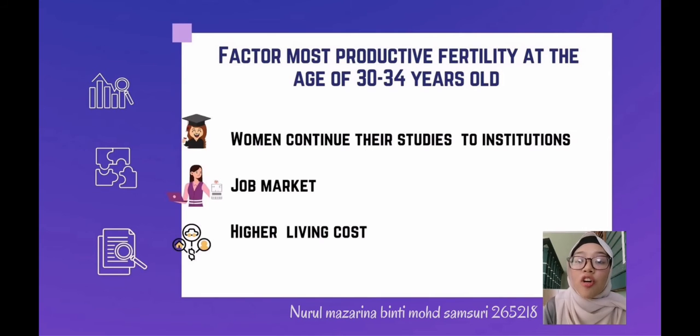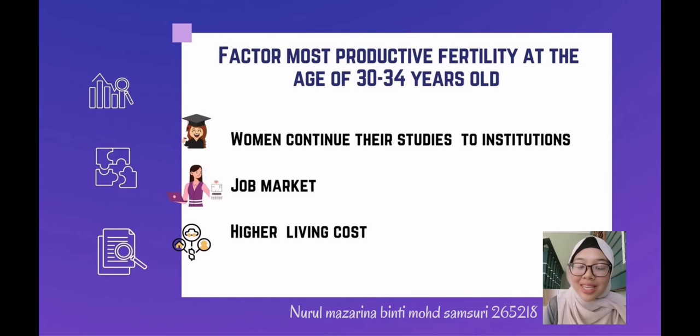So they spend more of their lives pursuing higher education. The goal of a person to continue their study is definitely to have a dream career. When those women graduate, they will start to focus on their career. They will be more focused on improving themselves in their career.